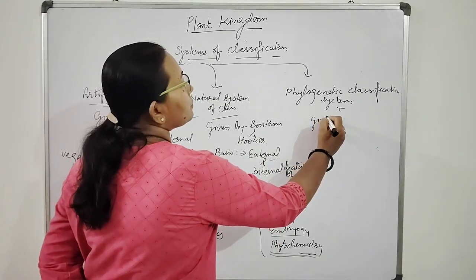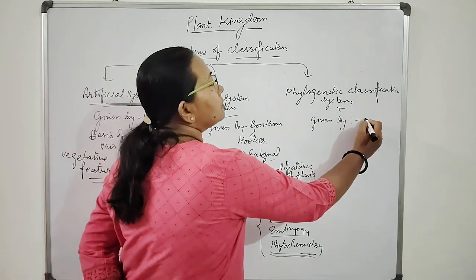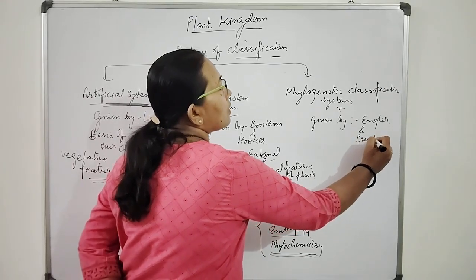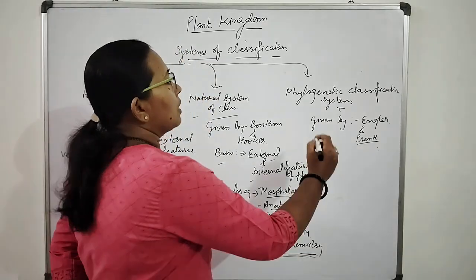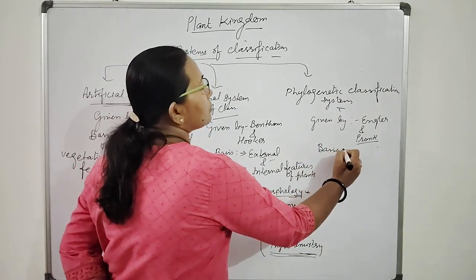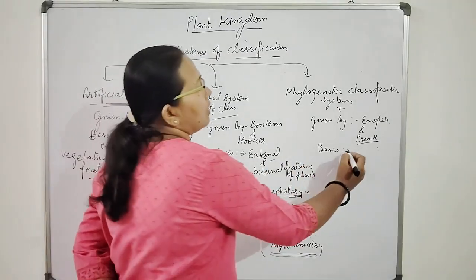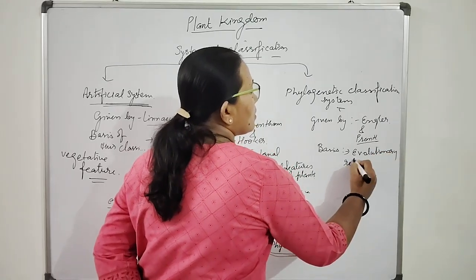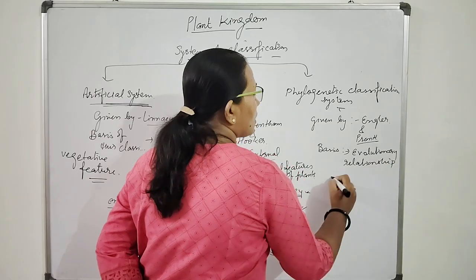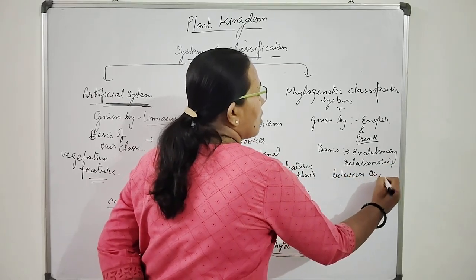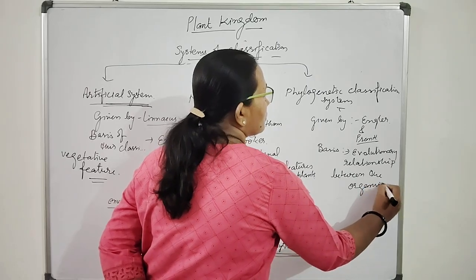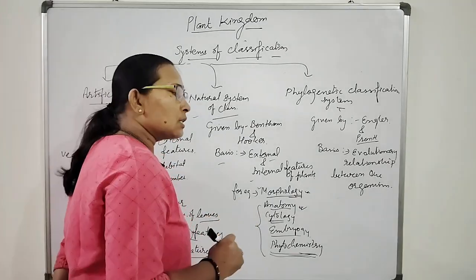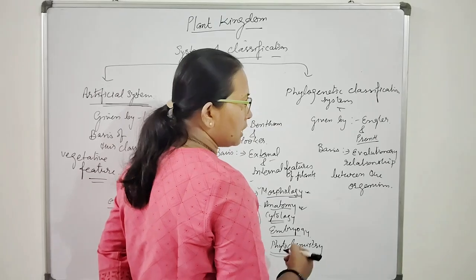Now come to the phylogenetic system of classification. This system was given by Engler and Prantl. The basis of this classification is evolutionary relationship between organisms. Organisms belonging to the same taxa will have common ancestors according to this phylogenetic classification.